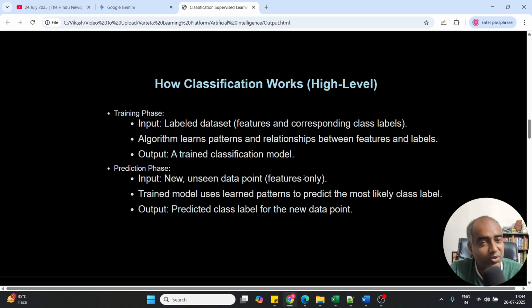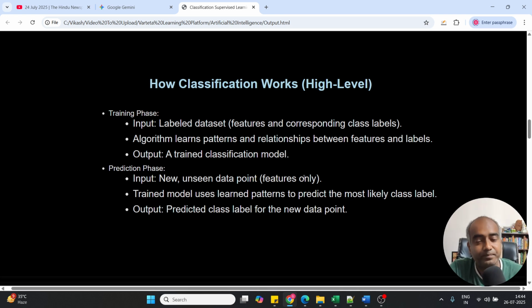When you pass those features, based on whatever pattern it has learned, it will try to find out an output variable, which is the price of the flat in that locality, right? So the trained model uses the learned pattern to predict the most likely class label, which is the output value, and the output is the predicted class label for the new data point. So this is how the classification model of supervised learning works.